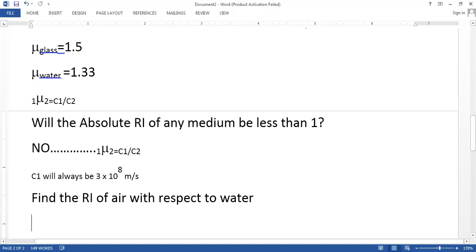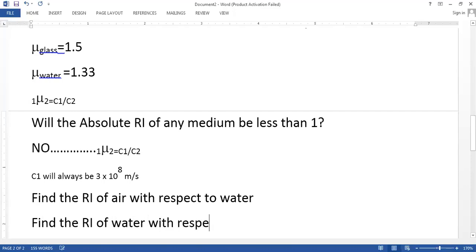Mrugal, you are not paying attention and you are not getting the concept. All the answers are wrong, Mrugal. Tell me, which is the first medium? Water. Water is the first medium. Okay, then what does it mean? If I ask you to find the refractive index of water with respect to air, what does that mean then? Mrugal, what are you doing? What does it mean then?